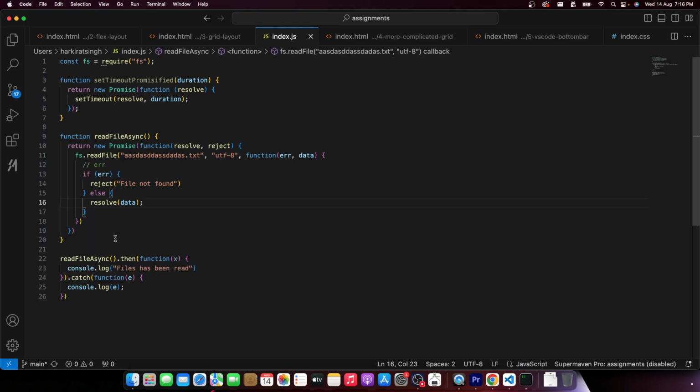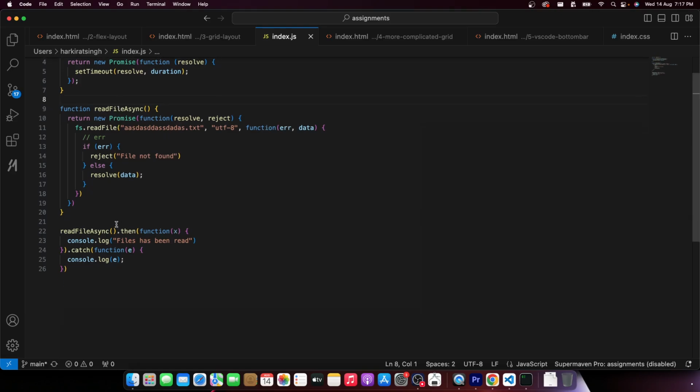Again, if you don't want to understand how to write a promise right now, it is fine. You should understand how to use it. These 4 lines you should understand. This part, if you don't understand right now, it is fine. How to define your own promise is hard, will take some time and digestion. So don't worry about this, but make sure you understand this.